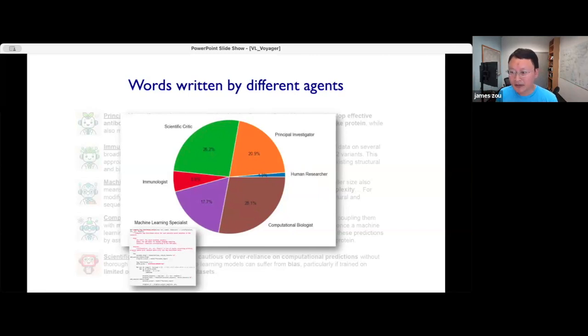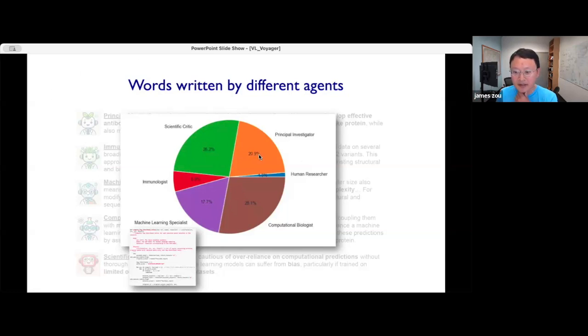We also tell the agents what some of the constraints are. For example, we tell them here's how much money we have to do the wet lab experiments, so don't go too crazy on that. But mostly we leave it to the agents to come up with their own experimental designs and then execute on those. We don't want to micromanage the AI scientists too much.